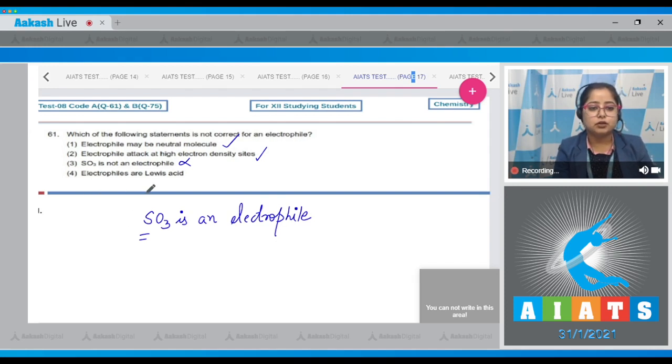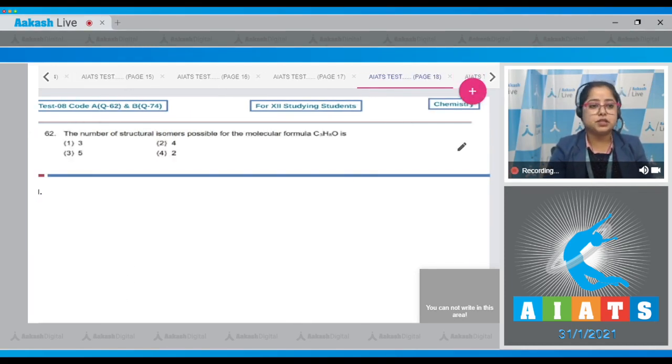Moving to next, electrophiles are Lewis acids. This is also a correct statement. That means the correct answer for this question is option number 3. So student, moving to the next question, which is question number 62.